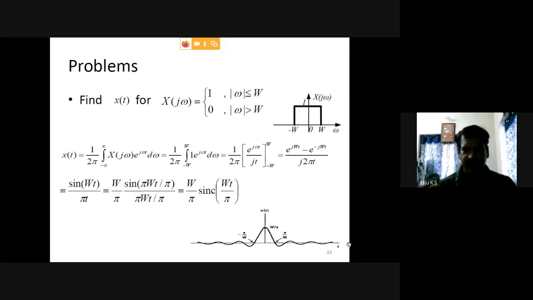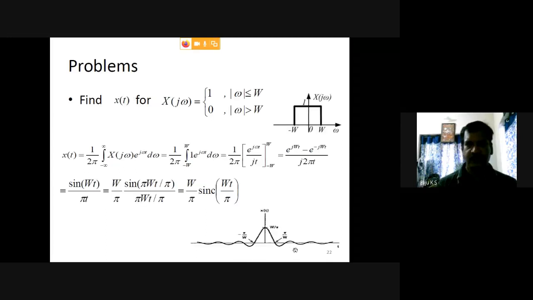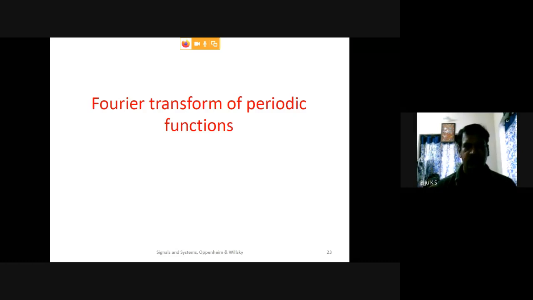From these two problems, the familiarization is: if x of t is a rectangle function, the Fourier transform is a sinc function. And if the Fourier transform is a rectangle function, x of t is again a sinc function.